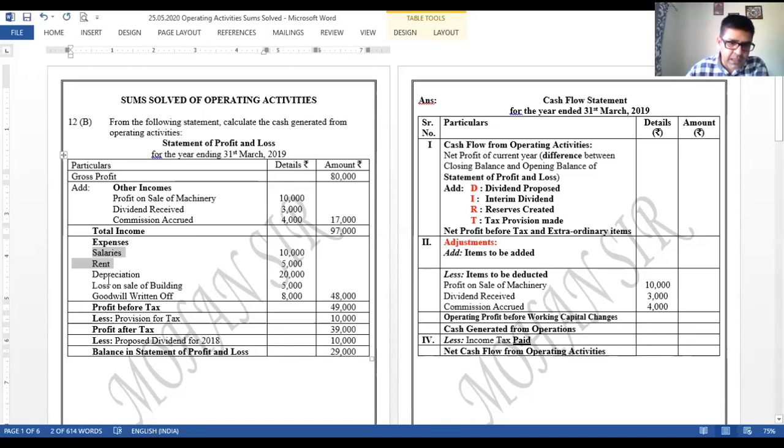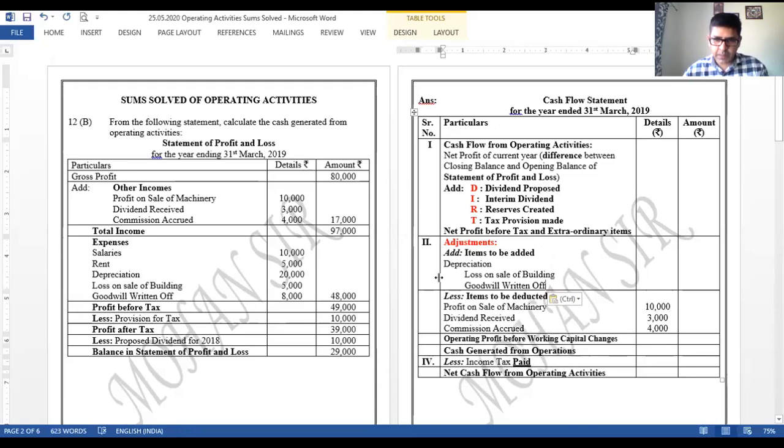Next is, we can see that's depreciation, loss on sale of building, goodwill written off. So this is like depreciation, amortization, and loss on sale of fixed assets. So these losses are to be added back, right? Because no cash goes out of the business because of these activities. So let us add these items in the adjustment part. I'm putting those items over there. Depreciation. You can see that loss on sale of building, goodwill written off. These items will be added back.